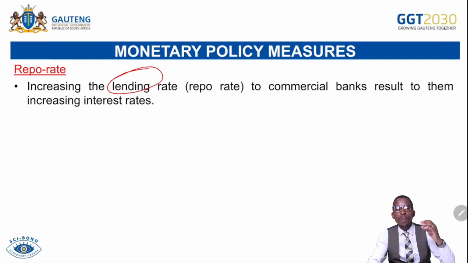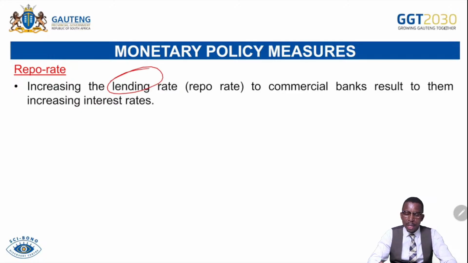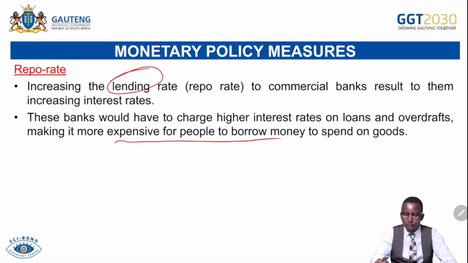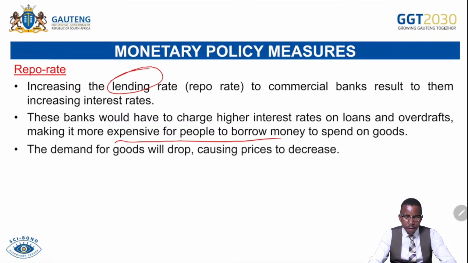Remember, whenever commercial banks need money, they borrow from whom? From the central bank or Reserve Bank. So on those borrowings, commercial banks are paying what we call the repo rate or repurchase rate or lending rate. These banks would have to charge a high interest rate on loans and overdrafts, making it more expensive for people to borrow money to spend on goods and services. The demand for goods and services will decrease, causing prices to decrease.